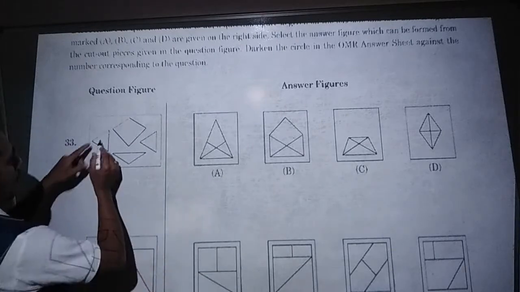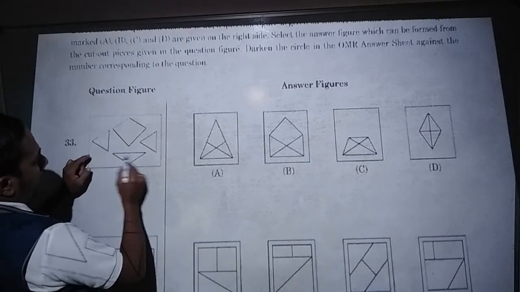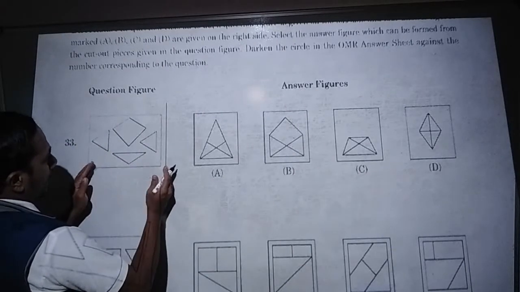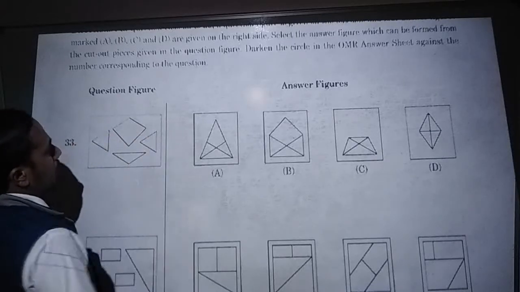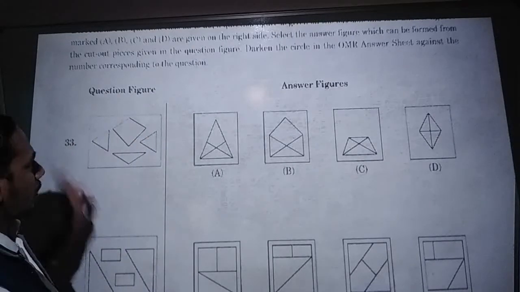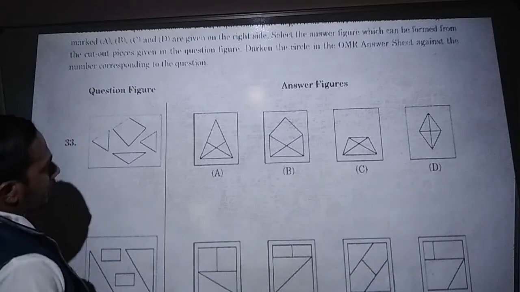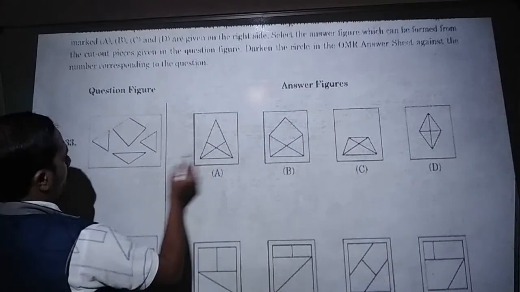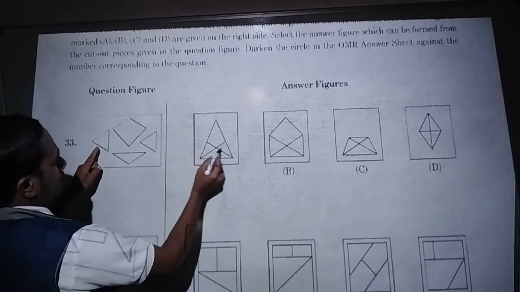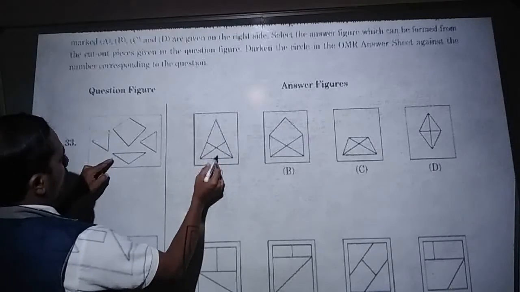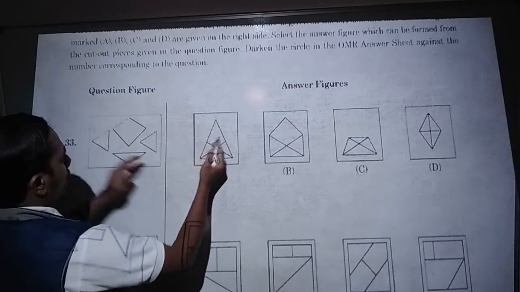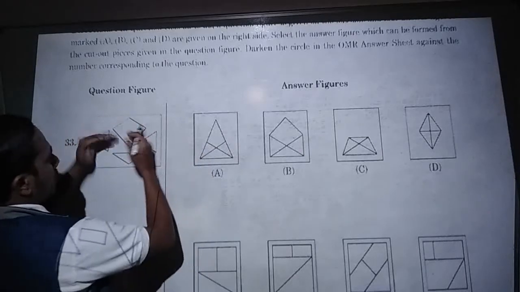See, here two triangles are there and one small triangle, but its length is bigger, and another one is big. Okay, you have to identify a big trapezium. So where exactly do you identify it here? Here 1, 2, 3, but like this structure, this one, these two, no, this one also no, this one also not like that, because it is a small shape and this is big size.